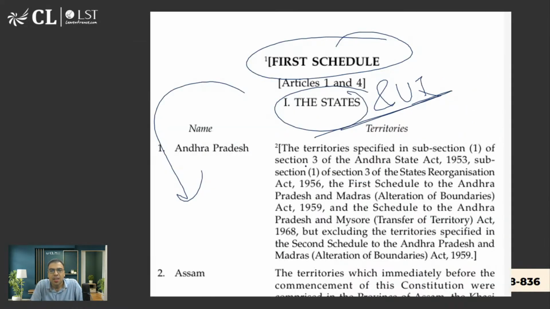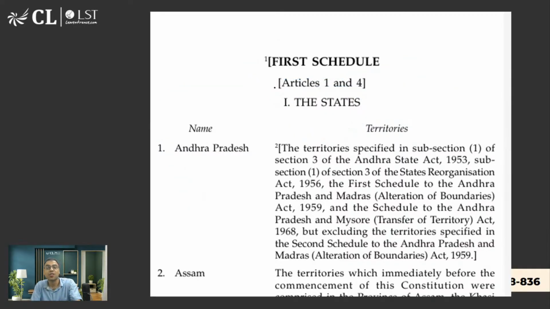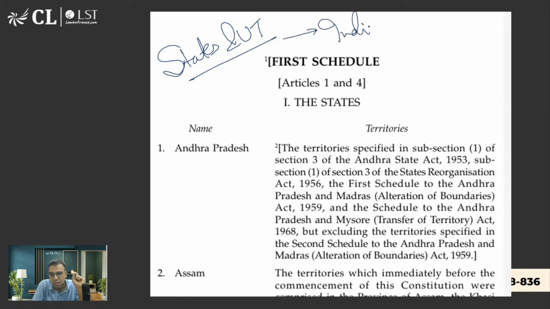I've already discussed it. So I was saying that yes, the first schedule mentions all the states and union territories. Now, there was a question that was asked last year only, that how many states and how many union territories are there in India right now? This you should know, and that is mentioned in the first schedule currently. But please tell me how many states and how many union territories are mentioned. Anyone?